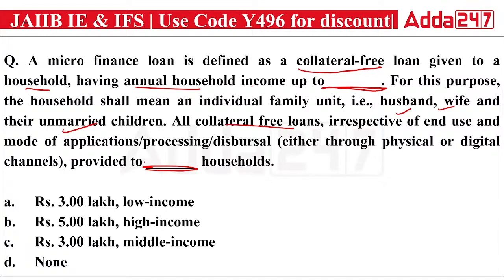Actually, this is for the low income family group or the low income households who are eligible to take the loan under microfinance. So high and middle will be eliminated. And the household income should be up to 3 lakh rupees, not more than that. So the right answer will be the A option. Up to 3 lakh annual household income, and the loan will be provided to the low income household family.